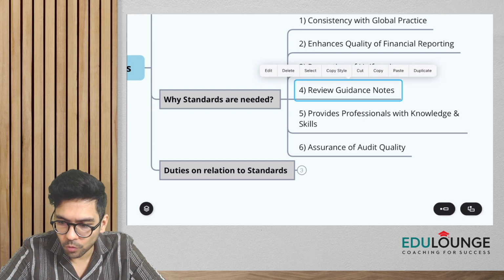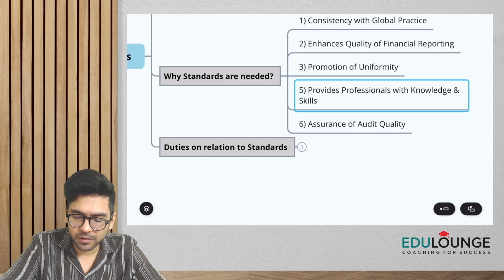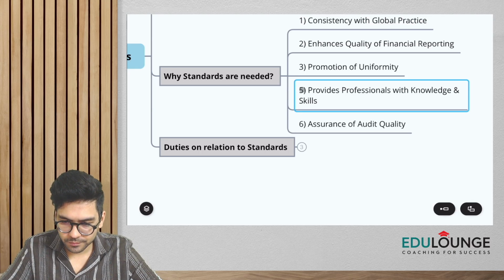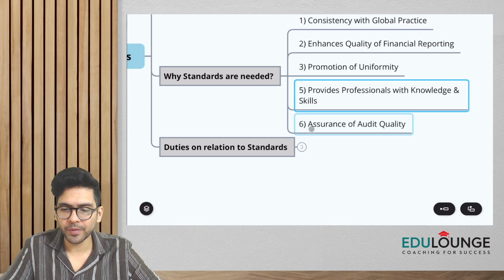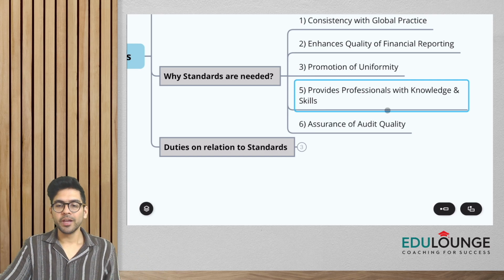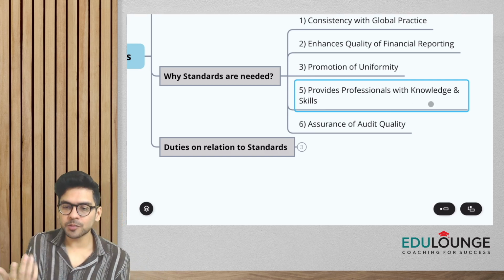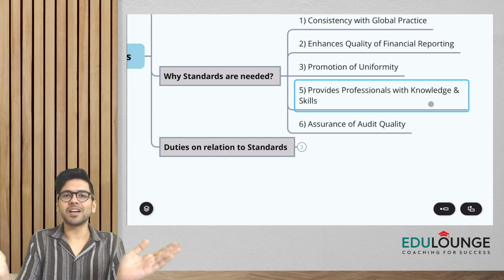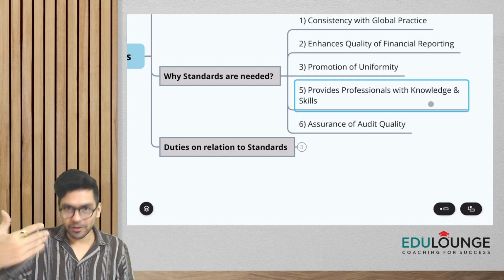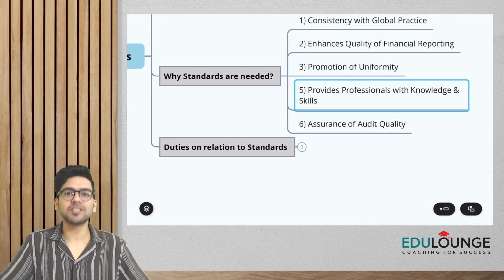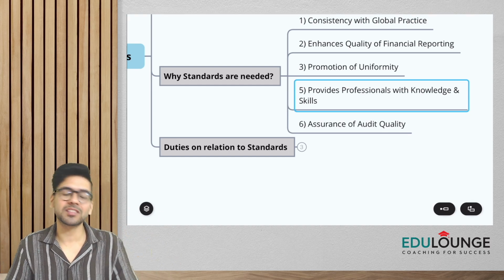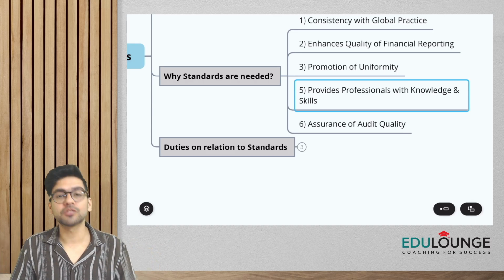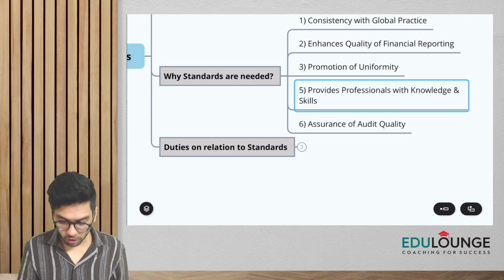Okay, we have 4 points. Numbering you just corrected, 4 and 5. Again, standards provide professionals with knowledge and skills. When you learn the standards, when you read the standards, when you're taught the standards, of course it enhances your knowledge, it gives you the necessary skills to do the audit properly. And again, overall audit quality is going to increase, assurance of audit quality.